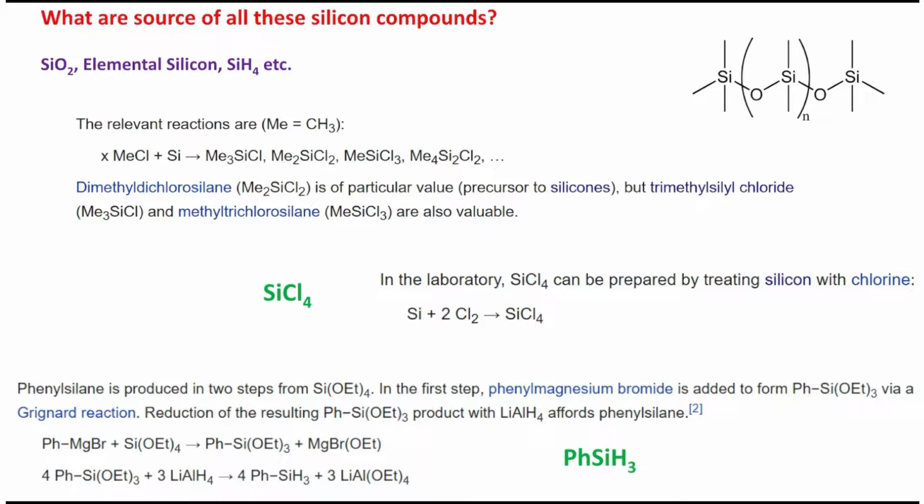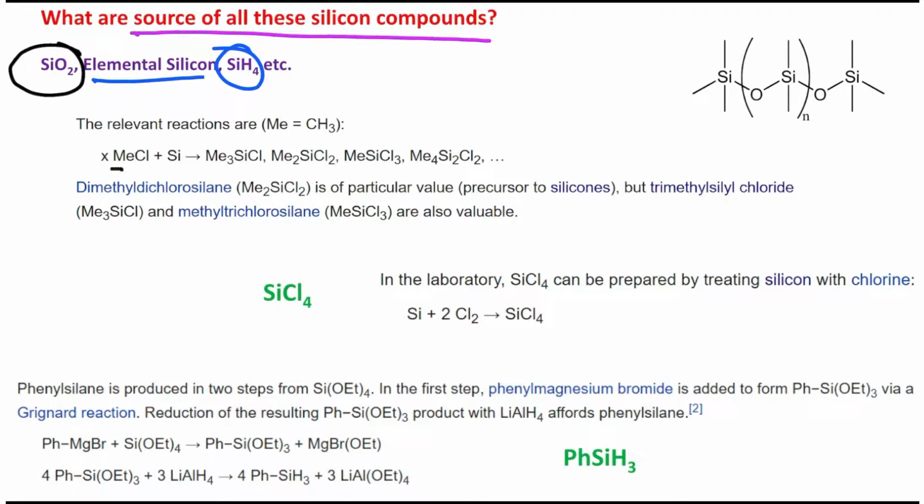Now before going to details, I believe you should know what the sources of all these silicon compounds are. Actually the main source is silica or sand. From it elemental silicon, or SiH4, is produced. But I have already discussed this in a dedicated lecture. Not only that, I have discussed how solar cell grade silicon is produced from this silica. Please visit, it's interesting.